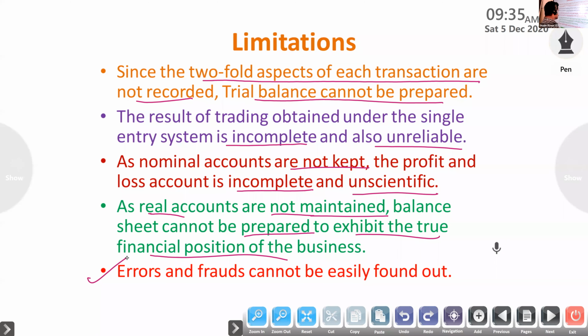These are the limitations of the single entry system. Clear? So first I said about the single entry system, an accounting system which is not based on the double entry system.